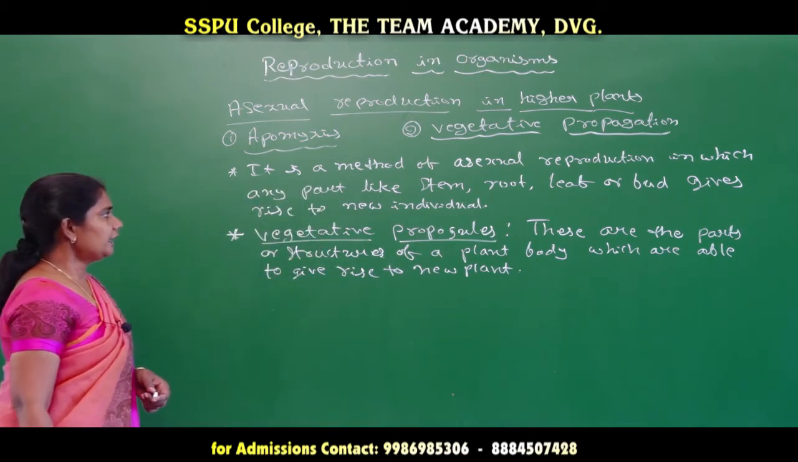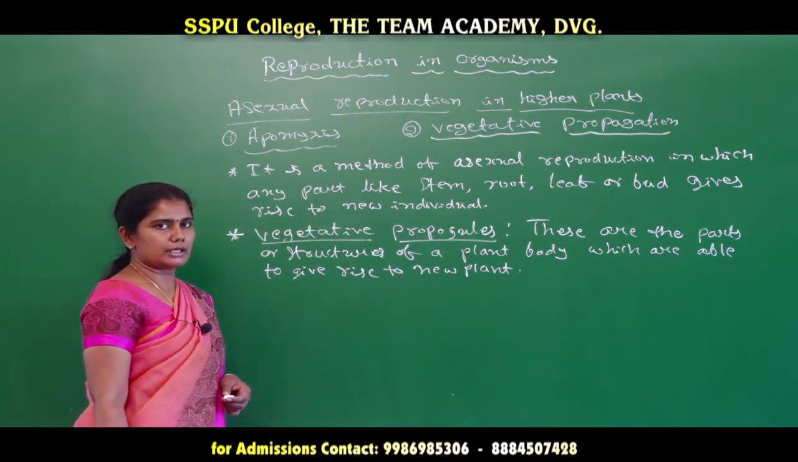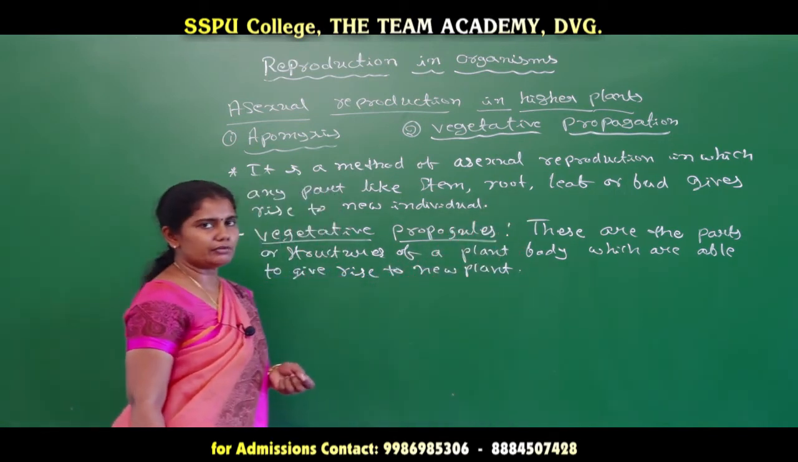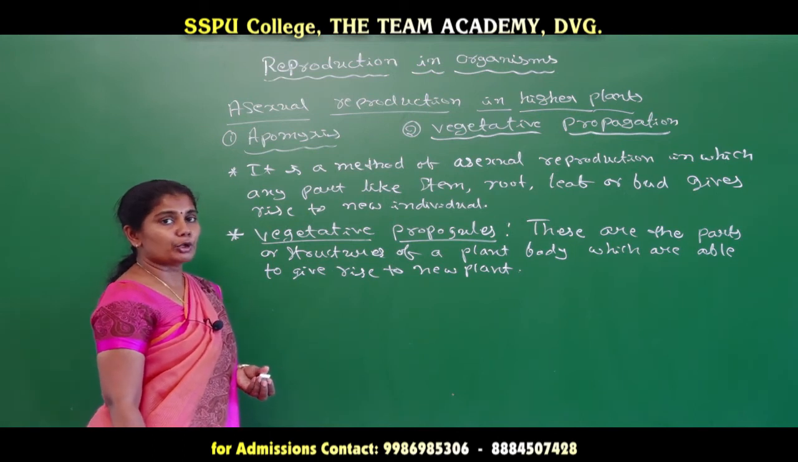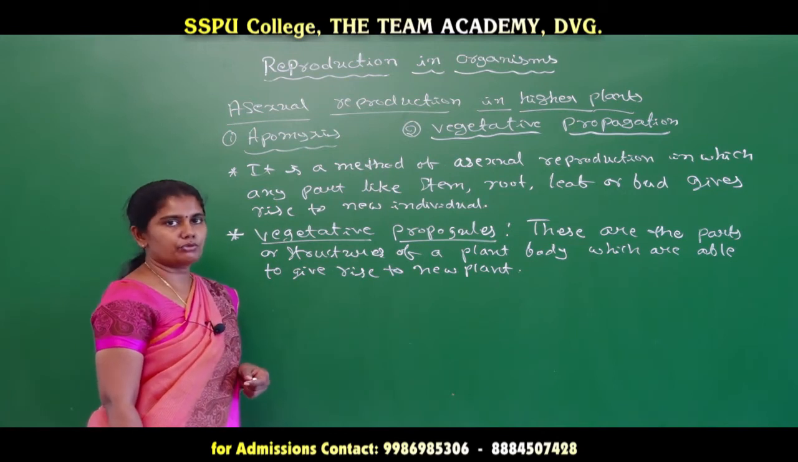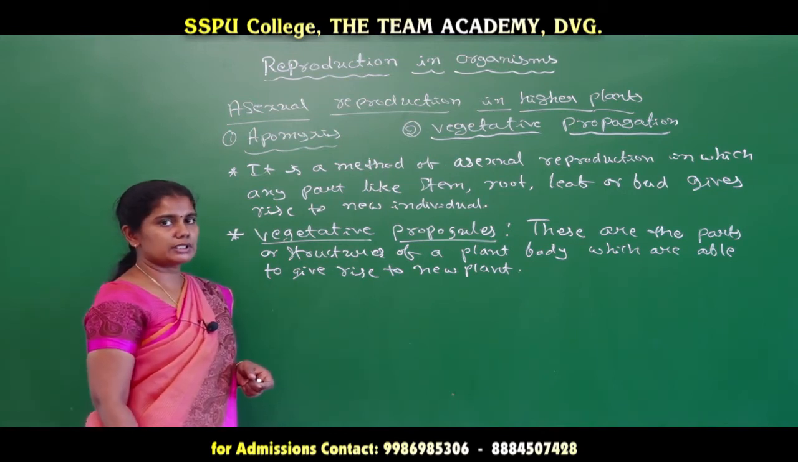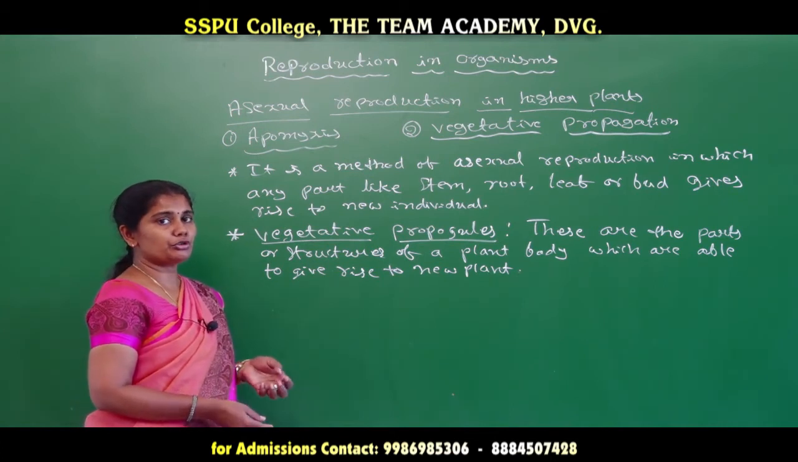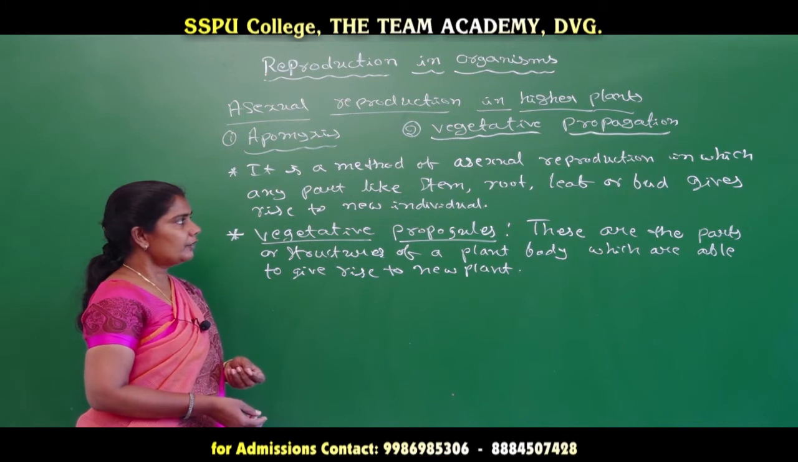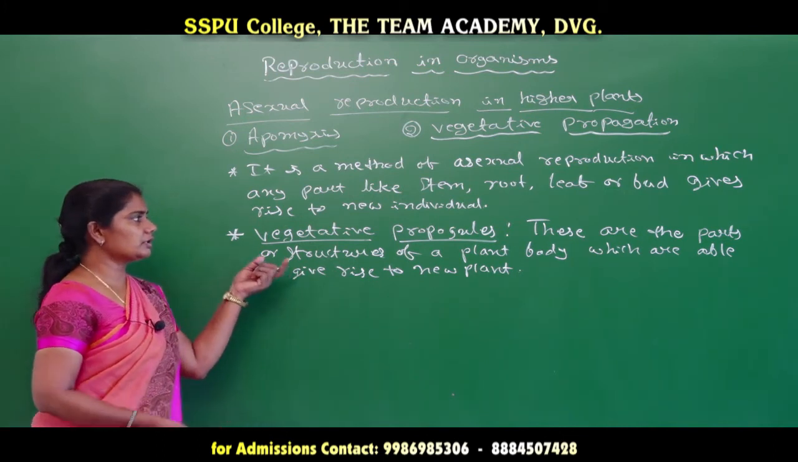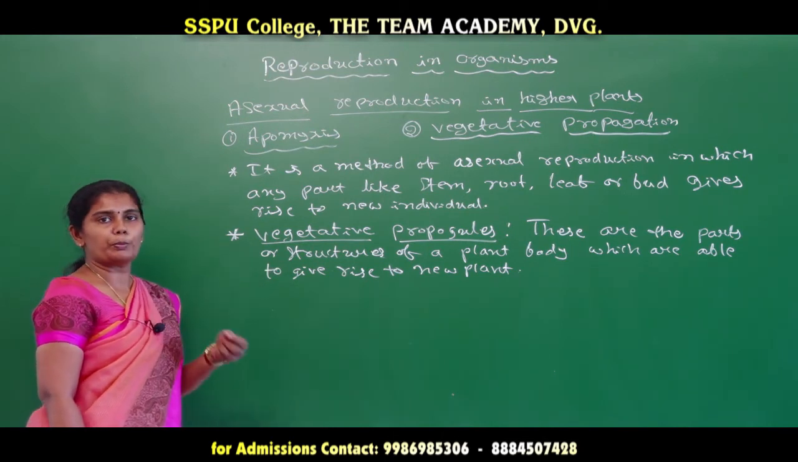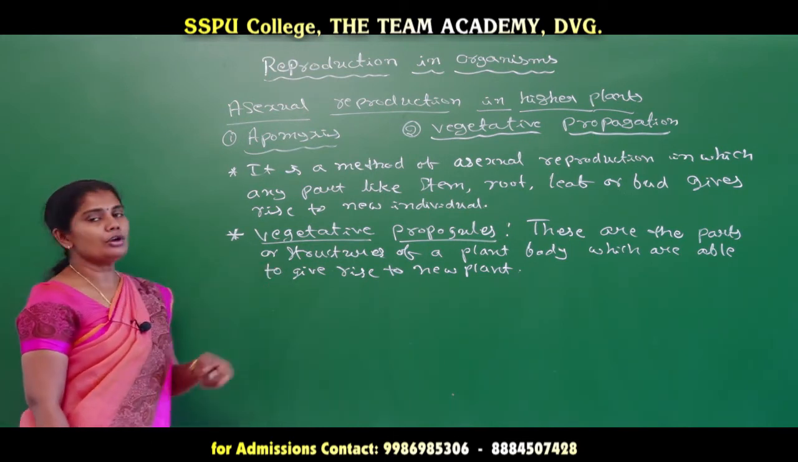For example, when we take some of the structures, if we take a leaf, in a leaf we can see the vegetative propagules. In case of Bryophyllum, that is nothing but the foliar buds. So foliar buds in a Bryophyllum leaf are considered as vegetative propagules. In this way, we can say that the parts of a plant body which are able to give rise to a new plant are considered as vegetative propagules.